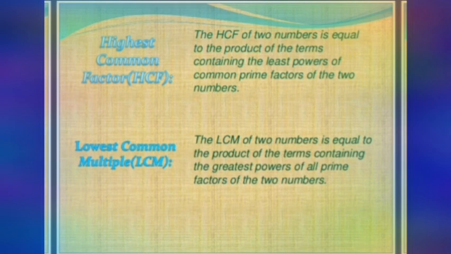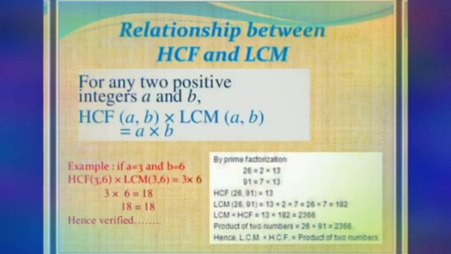Okay. Now let us recall the relationship between HCF and LCM with another example. For any two positive integers, say A and B, HCF of A and B multiplied by LCM of A and B is equal to A into B. Now let us take a very small example. If A equals 3 and B equals 6, both are positive integers. In 3's table, 6 is coming: 3 1s are 3, 3 2s are 6. So the smallest number 3 is the HCF and 6 is the multiple of 3, so 6 is LCM.